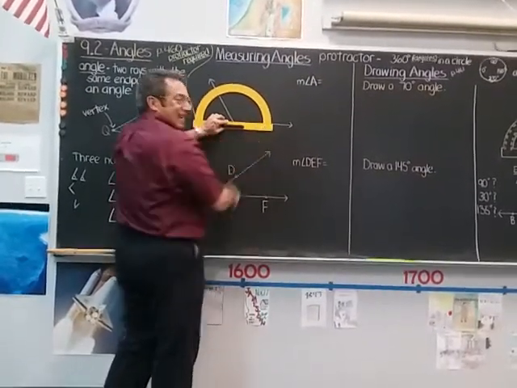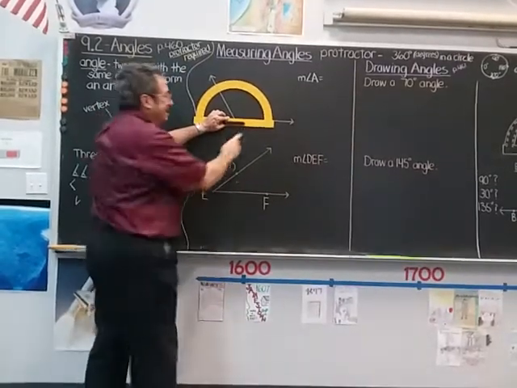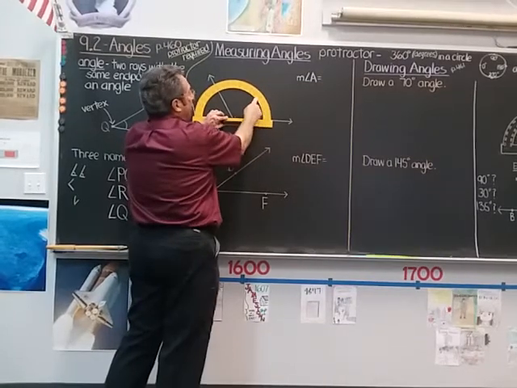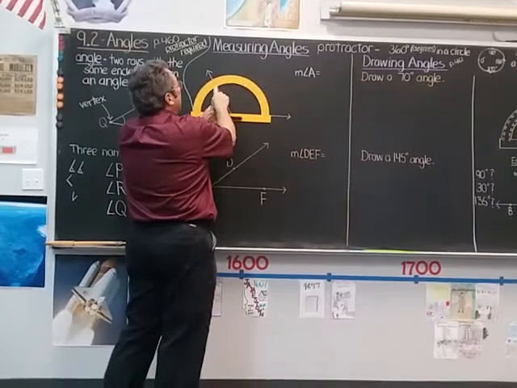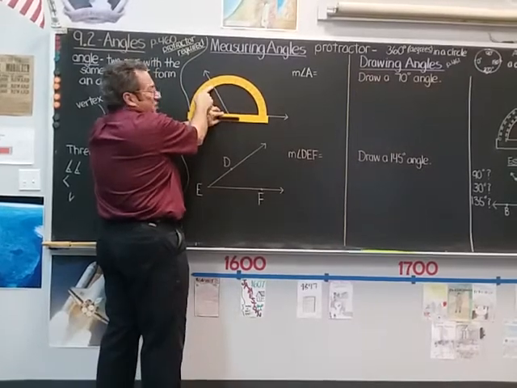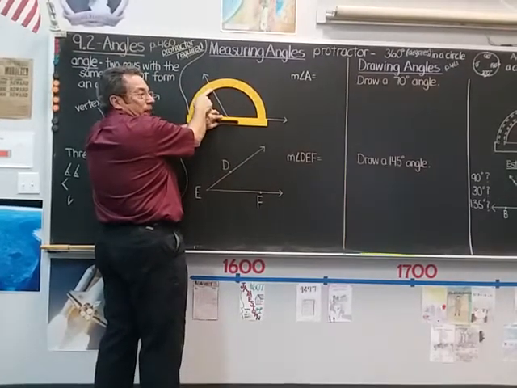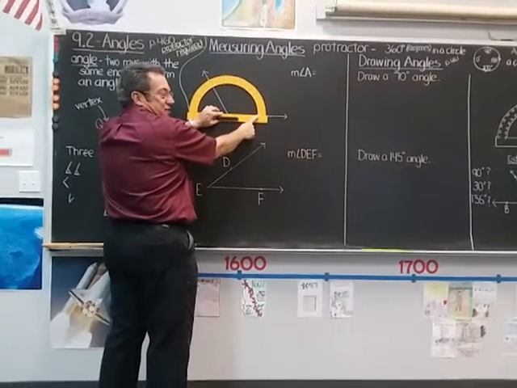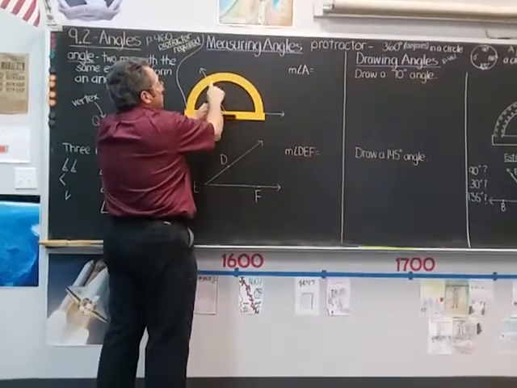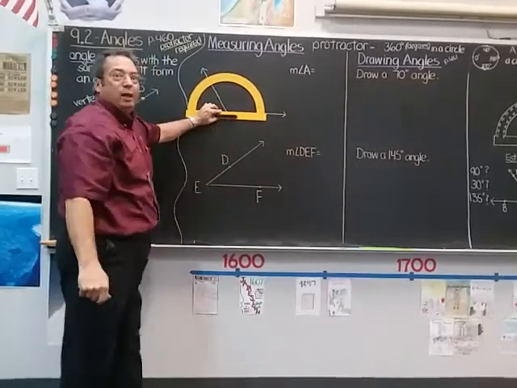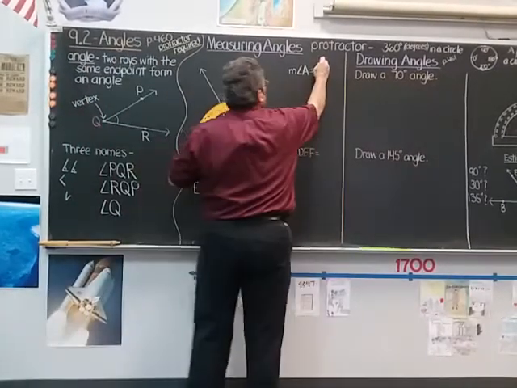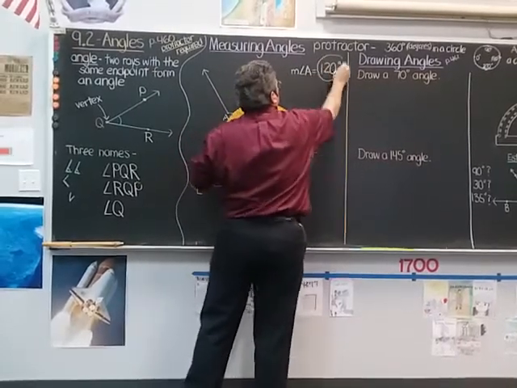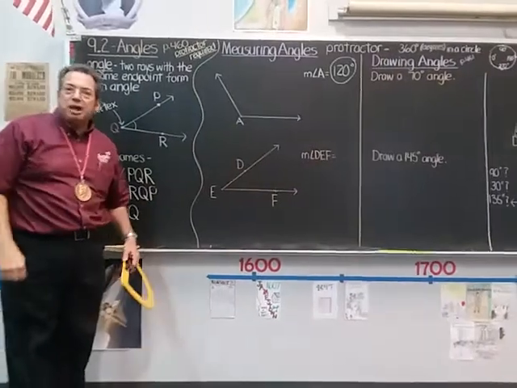You see, the ray that I'm pointing at reaches 0 right here. That 0 is on the inside scale of my protractor. So I start at the inside scale, 0, 10, 20, 30, 40, 50, 60, 70, 80, 90, 100, 110, and the other ray intersects my protractor at 120. Again, I'm using the inside scale because this ray starts at 0 on the inside scale. So I measured up to 120. That's the measure of the angle, 120 degrees. The degree symbol looks like that, right up there. So you'll be asked to measure some angles like that today.